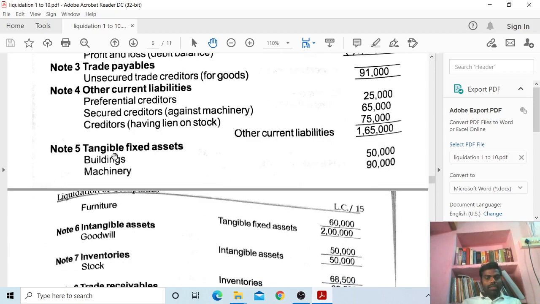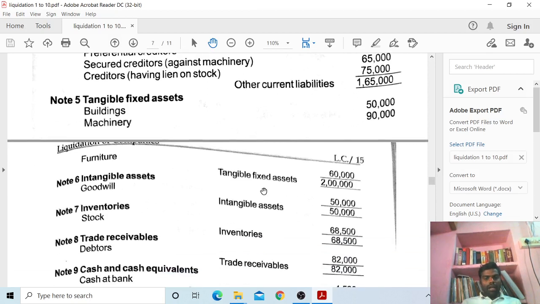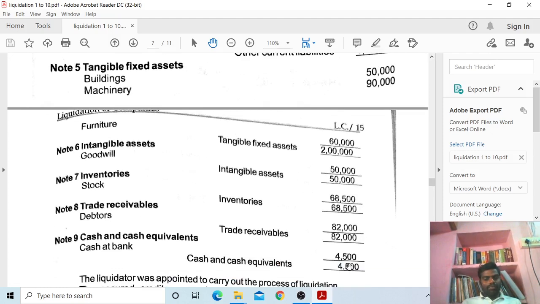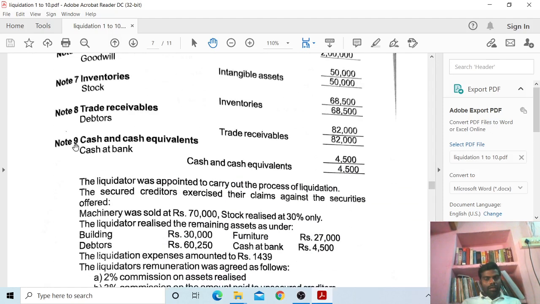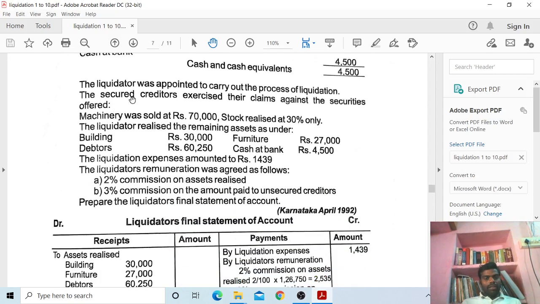Next, note number 5, tangible fixed assets: building rupees 50,000, machinery rupees 90,000 and furniture rupees 60,000. Total tangible fixed assets 2 lakh rupees. Note number 6, intangible assets: goodwill, rupees 50,000. Note number 7, inventories: stock, rupees 68,500. Note number 8, trade receivables: debtors 82,000. Note number 9, cash and cash equivalents: cash at bank 4,500. Total 4,500.